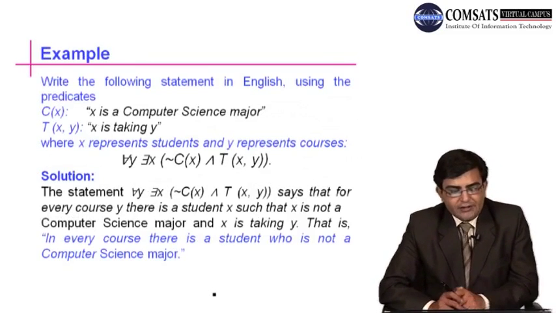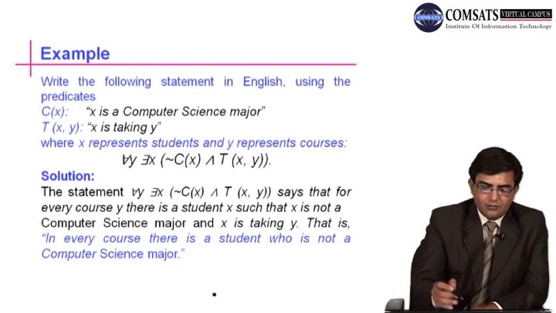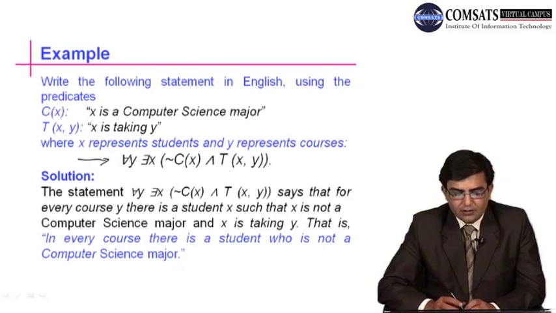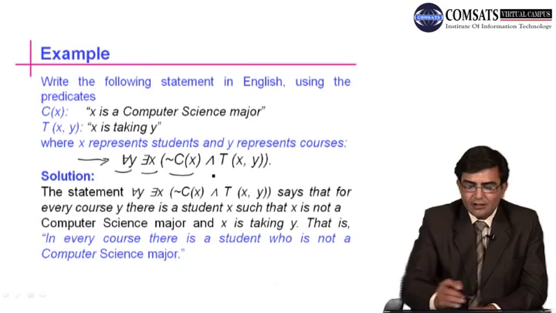Now we take an example to further understand this concept. Write the following statement in English using predicates: C of x, where C of x is x is a computer science major, and T of x y, where T of x y is x is taking y, where x represents students and y represents courses. We have to find its informal language. So we have: for all y there is x, not C of x and T of x y.